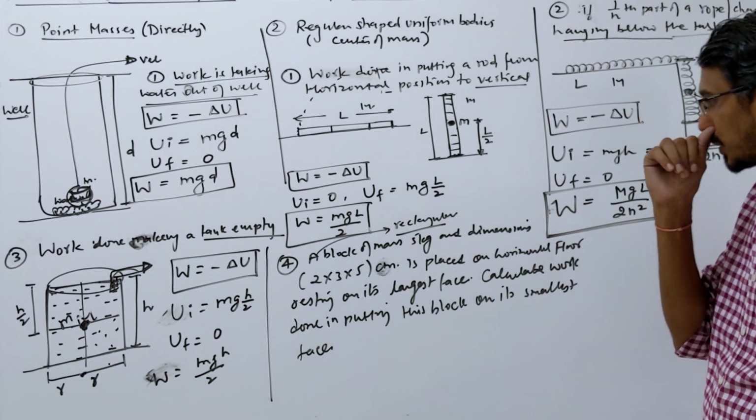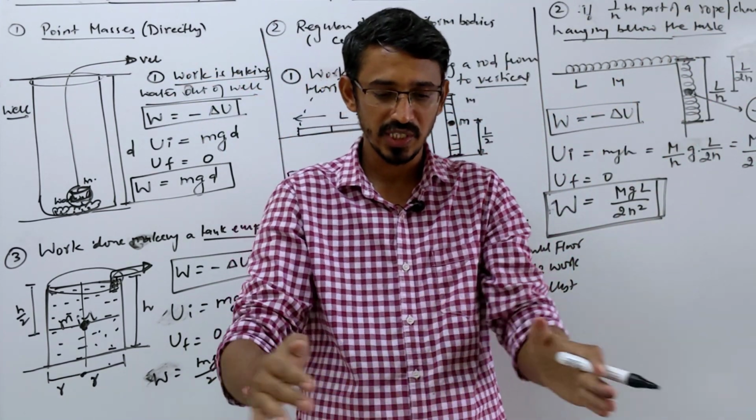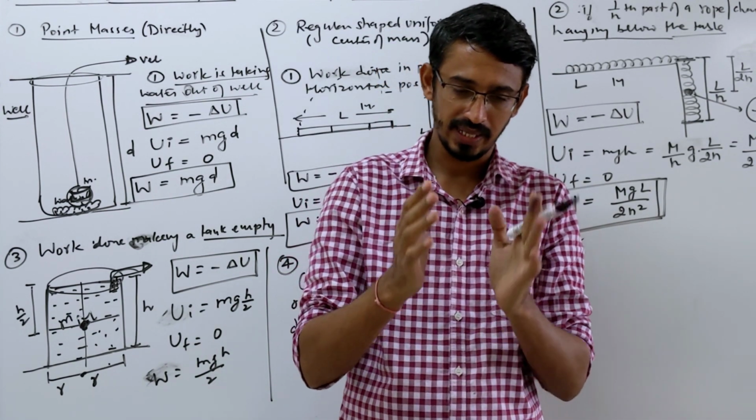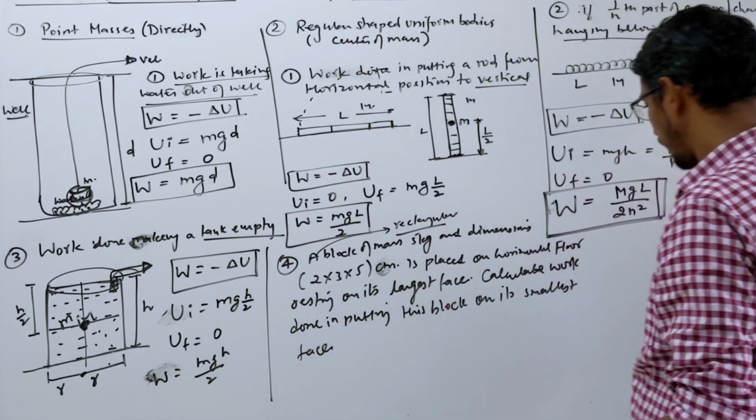So hope you understood the question. This time the block is placed on the ground, placed on what? The largest face, largest area, right? Now you want to tilt it so that the smallest area is on the ground, right? Let me draw bricks to understand this.